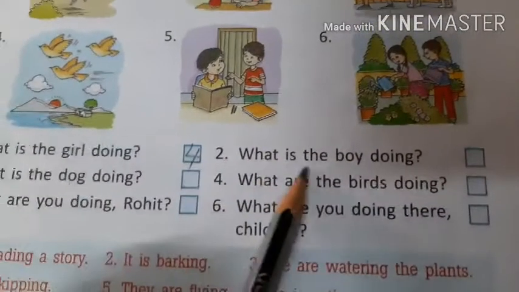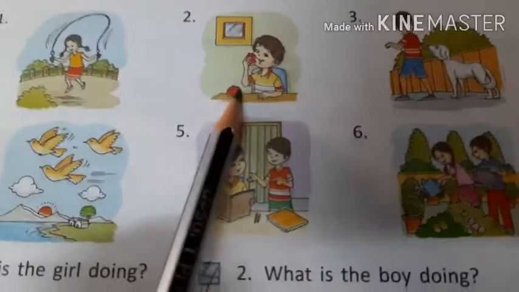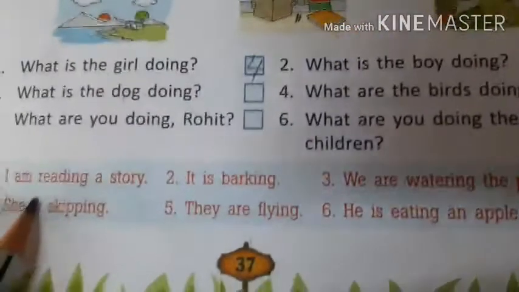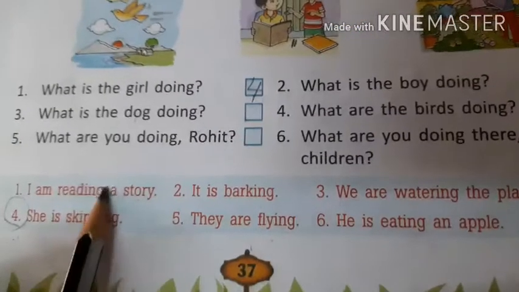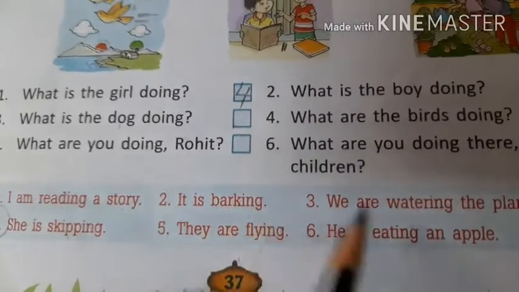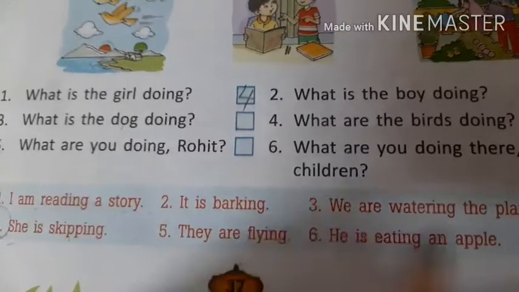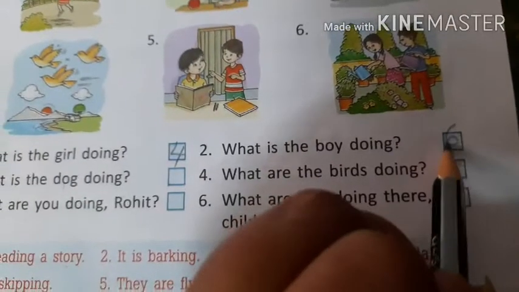Coming to number 2, what is the boy doing? Look at this picture. What is the boy doing? The boy is eating an apple, right? So we'll have to find out our answer. I am reading a story. It is barking. We are watering the plants. They are flying. He is eating an apple. Yes, so we got it over here. So we're going to write number 6 over here.